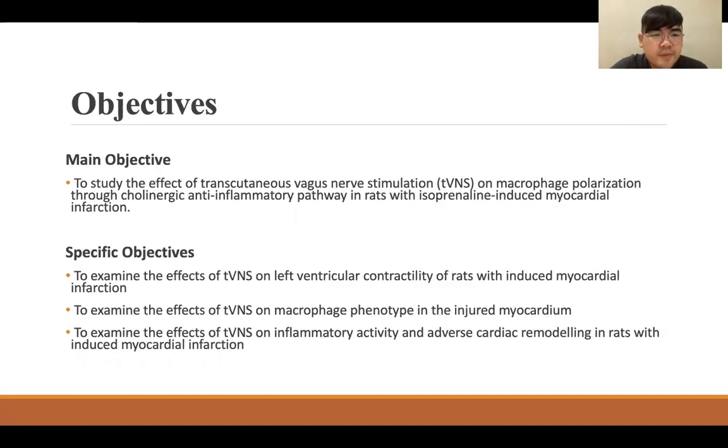The main objective of this research is to study the effect of transcutaneous vagus nerve stimulation, TVNS, on macrophage polarization through cholinergic anti-inflammatory pathway in rats with isoprenaline-induced myocardial infarction.